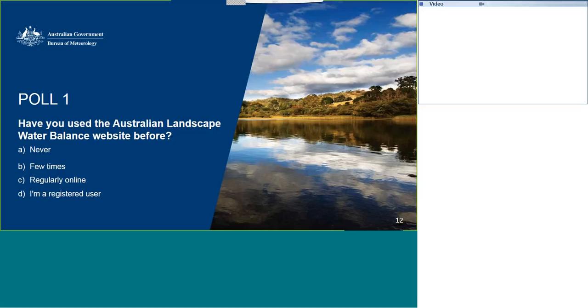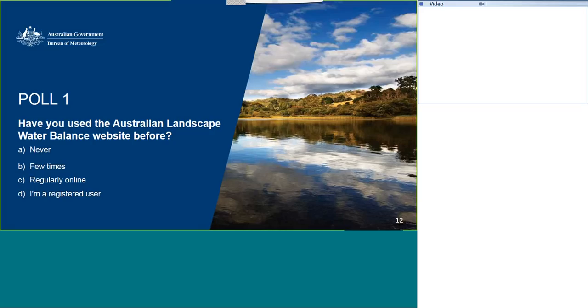And we'll have that information on our summary slide at the end of the talk if you didn't have time to write it down. Thank you to all our participants who've sent in their answers. We're getting lots of A's and B's, so there's lots of people who've never used it or have only used it occasionally. So today's a fantastic day for David to take us through the model and for you to send us your questions if there's other things that you might like to see that we haven't shown you yet. If they're there, we're happy to show you. Thank you. Shall we go on? Is that the result that you were hoping for?